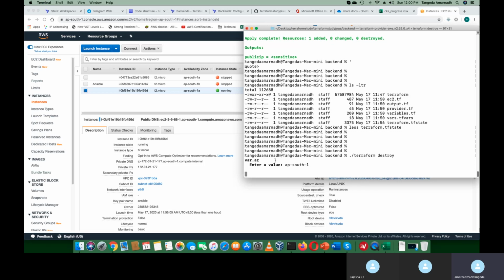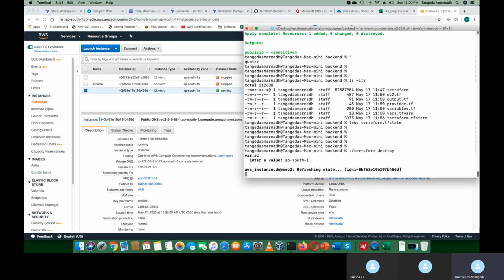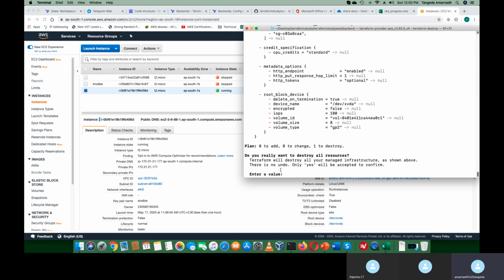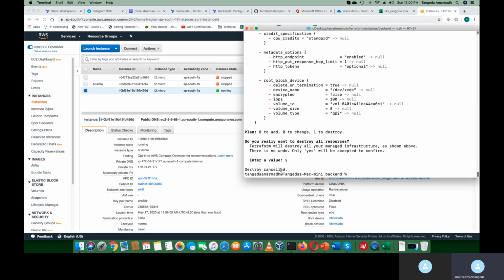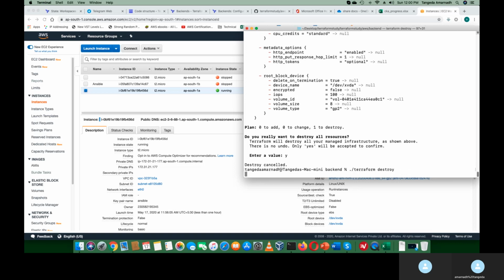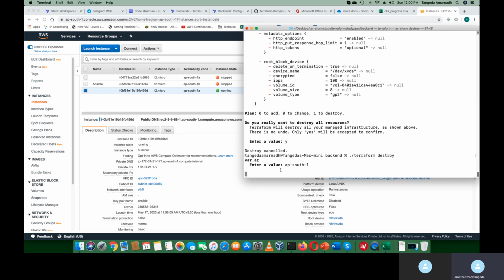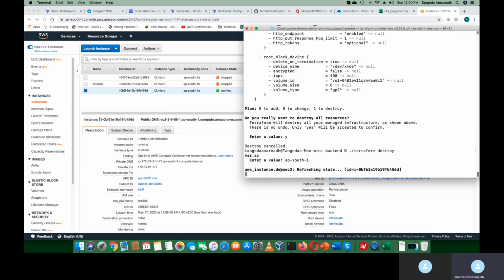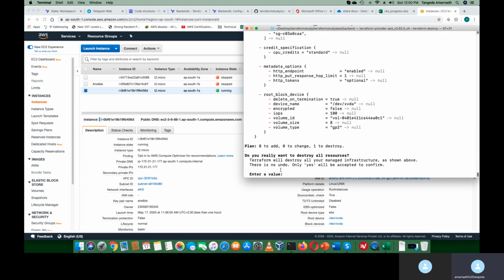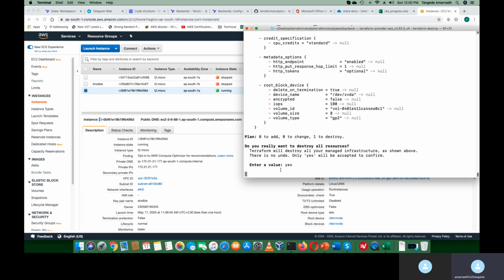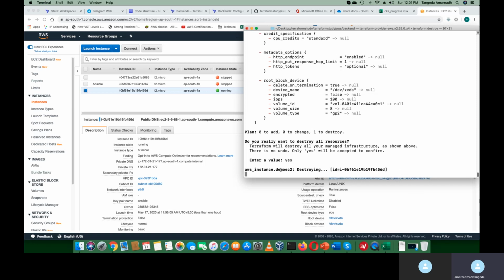So I am destroying it. Okay. Now it asks me whether I really want to continue, since I missed the auto approve option. So when you are going for destroy, when you are going for a CI/CD pipeline and want to automate this as well, try to use that option, auto approve, so that it will not ask you. Else, the CI/CD pipeline will fail waiting at user input.